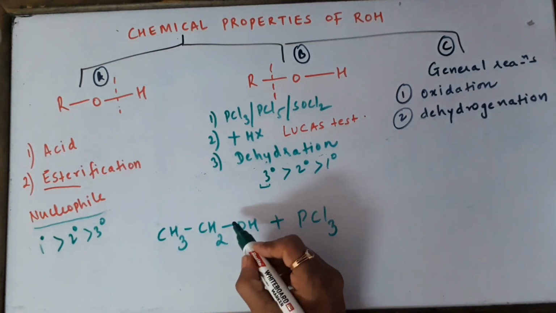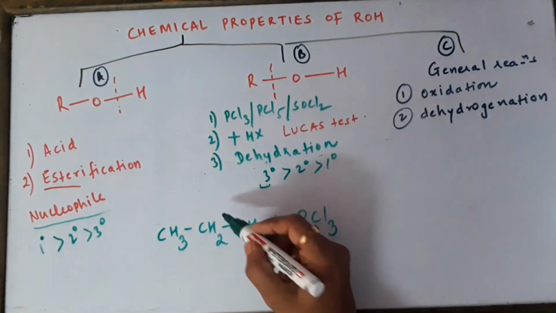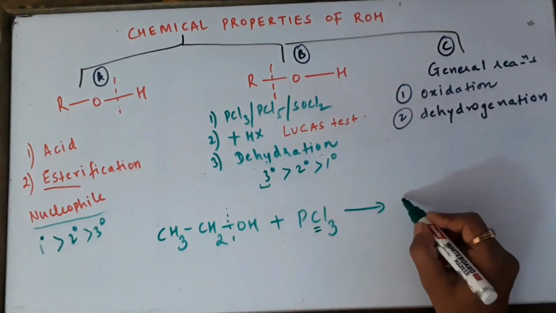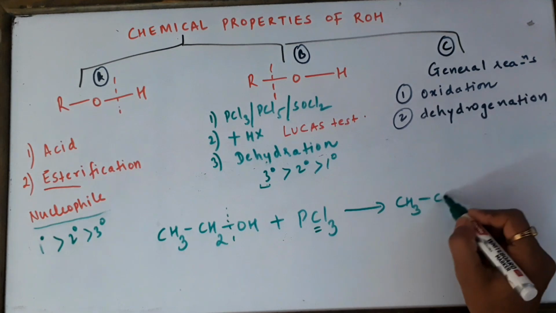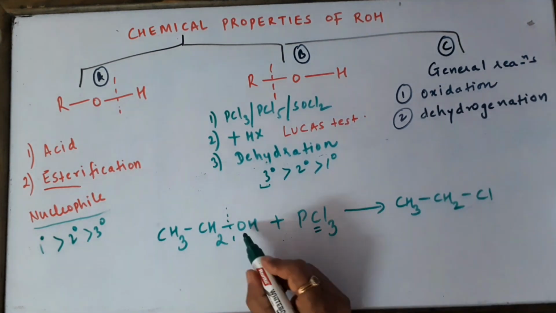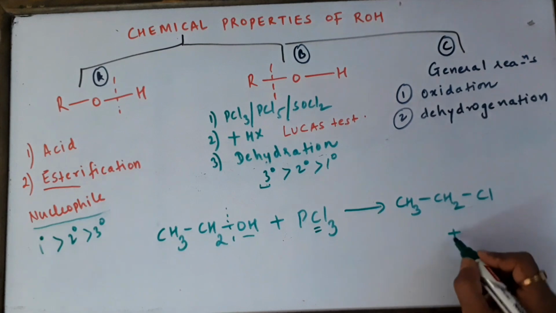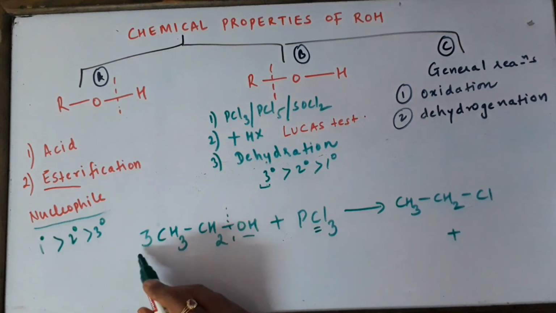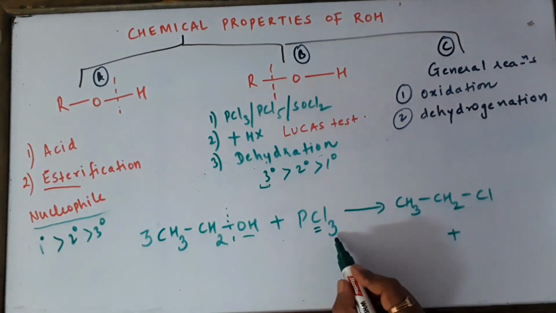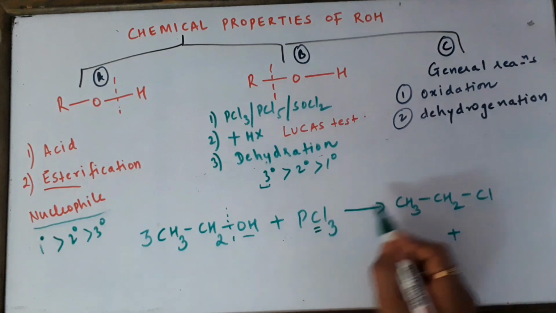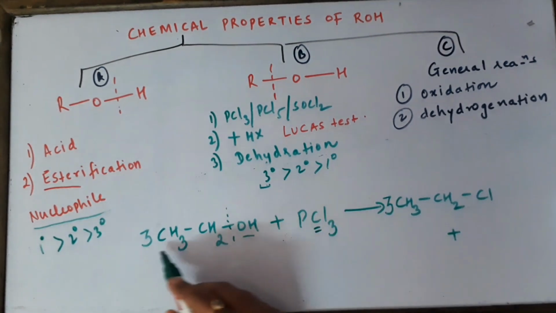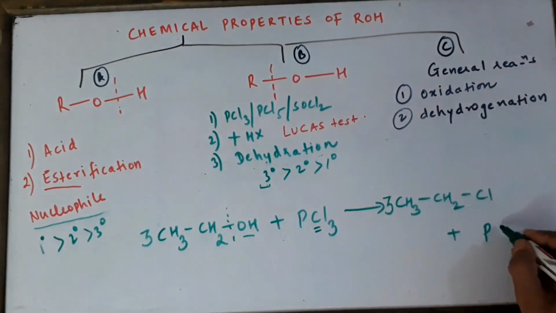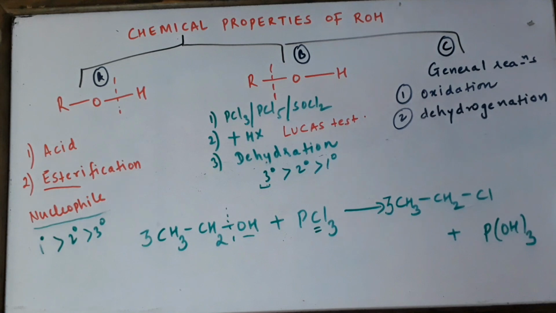Now what will happen here, as we are seeing, is that the carbon-oxygen bond is going to break and the halogen will get substituted in place of OH. So we will have the products CH3CH2Cl. The OH will be coming out of this and we balance this equation 3 times because we are getting 3 chlorine atoms from here. The 3 chlorine atoms have substituted the 3 OH from this molecule, and the P is coming out with the 3 OH, that is phosphorous acid.